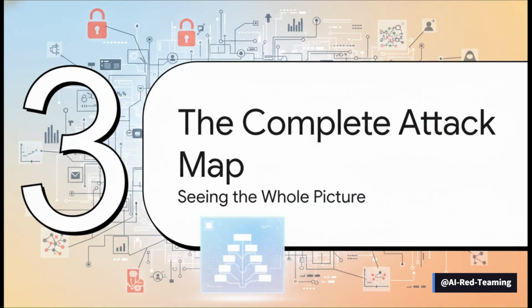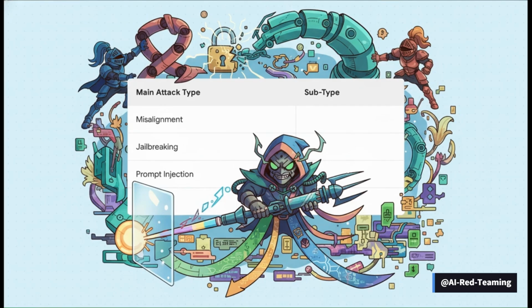Okay, so now we can finally put all the pieces together. We started with those big, broad categories, and we drilled down into the nitty-gritty. So let's step back and take a look at the complete attack map. And here it is, the full map of the attack vectors we've been talking about. You can see at the top level, we've got our big three: misalignment, jailbreaking, and prompt injection. And then right below, you see prompt injection branching out into its two subtypes, direct and indirect. This simple chart is the exact framework security researchers are using right now to classify threats to AI models.